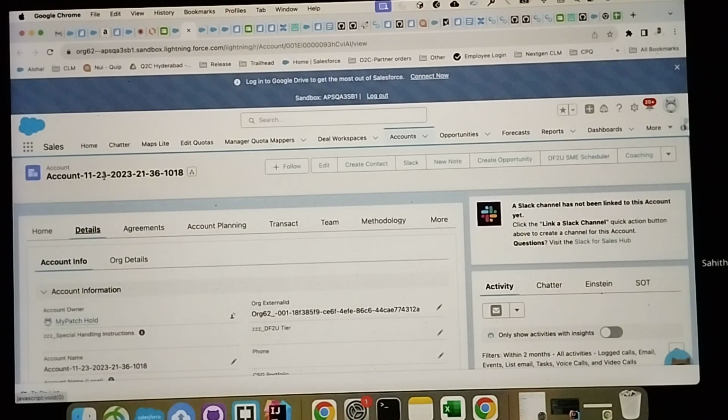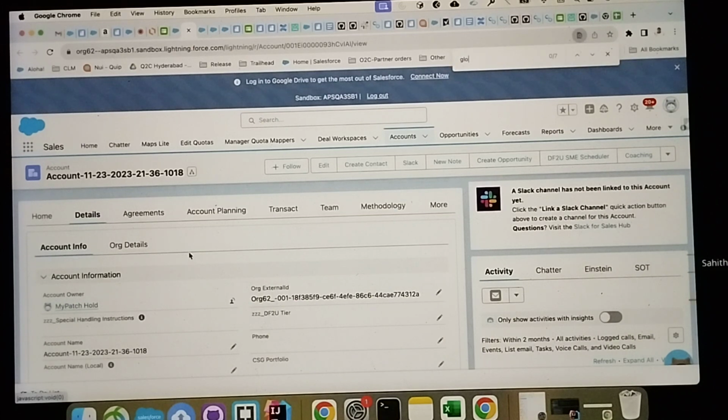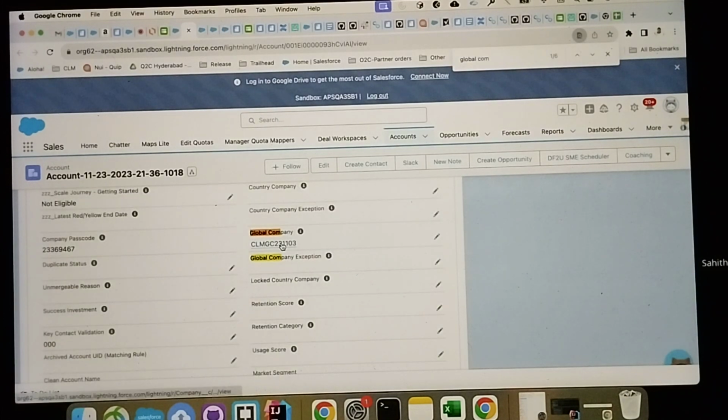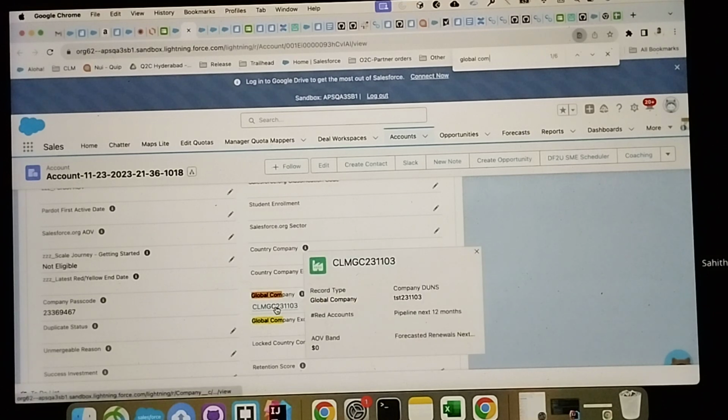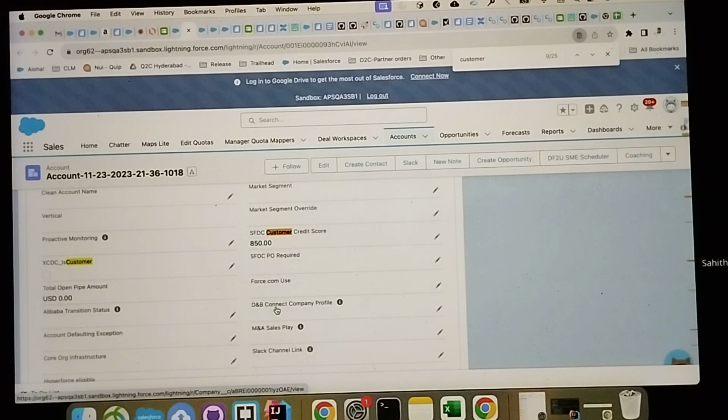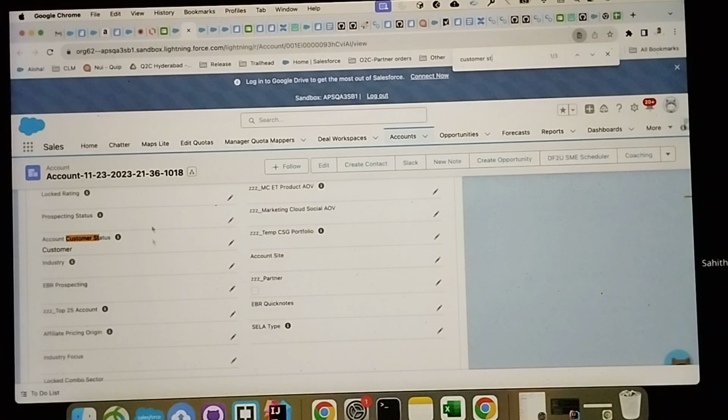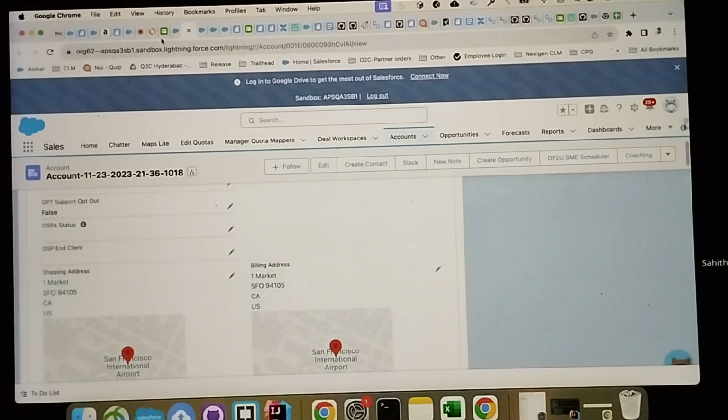But now what we are doing is, let me show you what is the global company added here. Yeah, this is the global company. At the account level, first of all, the account should be a sales record type, and should have one global company, and the account customer status should be customer. So this is the prerequisite for the LAMA automation to happen on the account level. These three are the mandatory requirements, like linking should happen to the agreement, right? So these are the mandatory things that should be there.